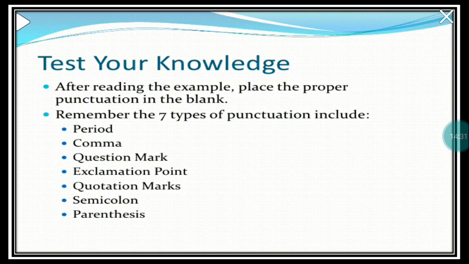Then an exclamation mark is used to show sudden, strong feeling. It may be disgust, sadness, happiness, surprise, any strong feeling. Then a semicolon to show a list, and then parentheses, whatever you're putting in brackets.